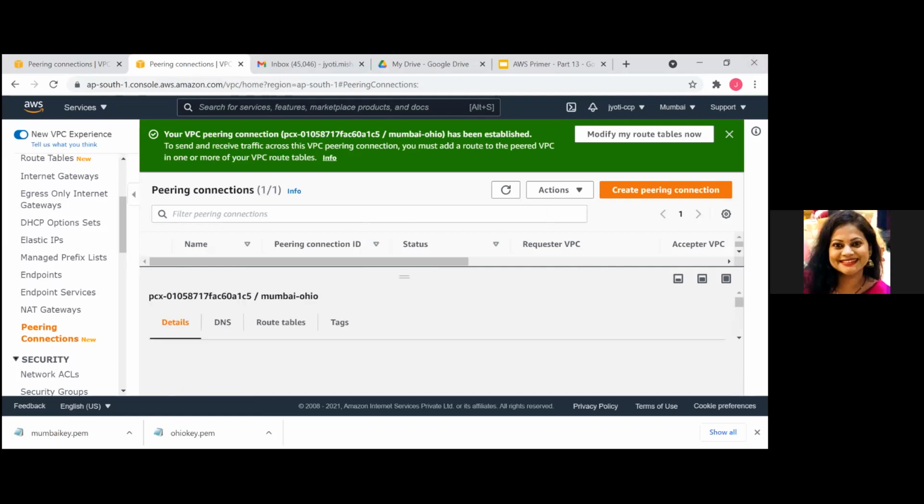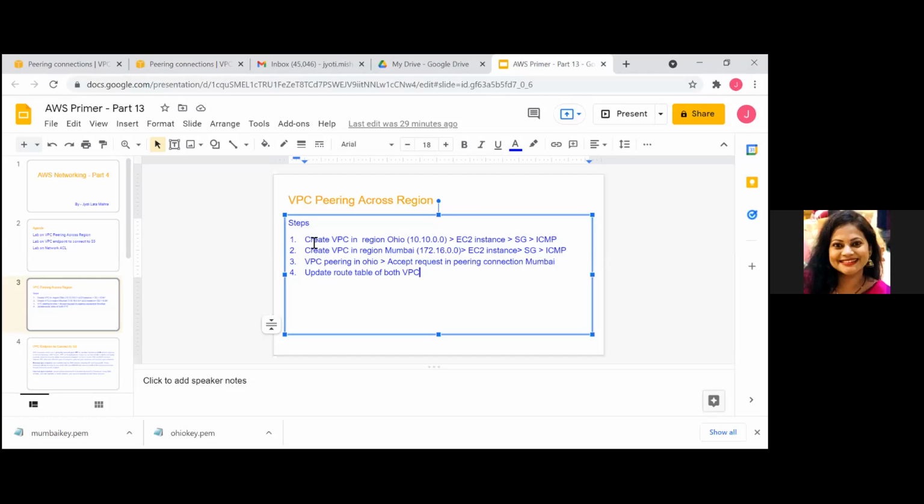So let's go and see. Though we have created a VPC peering, we haven't updated our route table. So you'll see that we won't be able to connect from one machine to another machine just because we have not updated the route table. Till now we have done these three steps. We've set up our VPC and instance in Ohio, and similarly we have done it for Mumbai. We have created a VPC peering between these two regions. So let's go ahead and connect to the machines of these two regions.